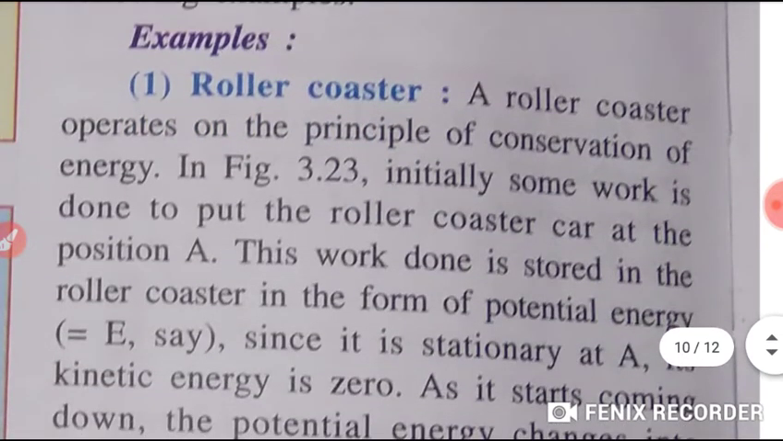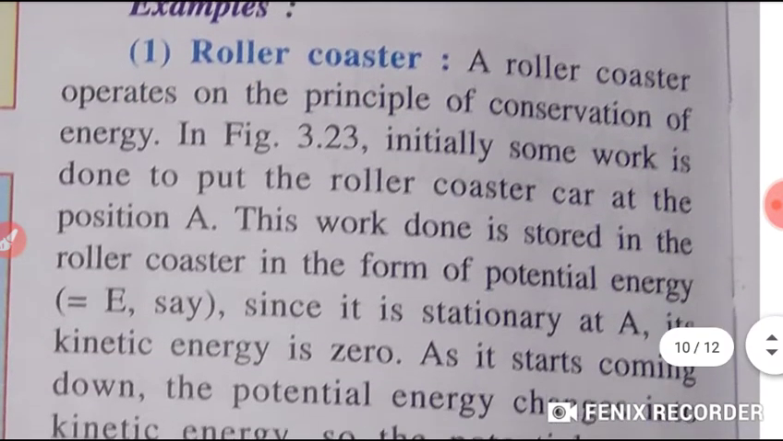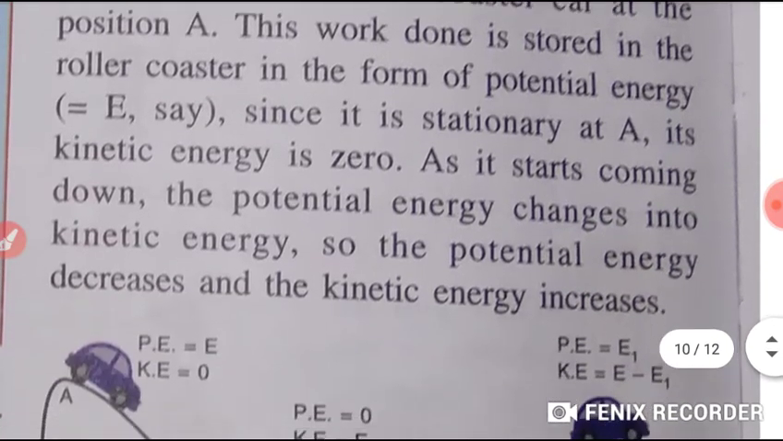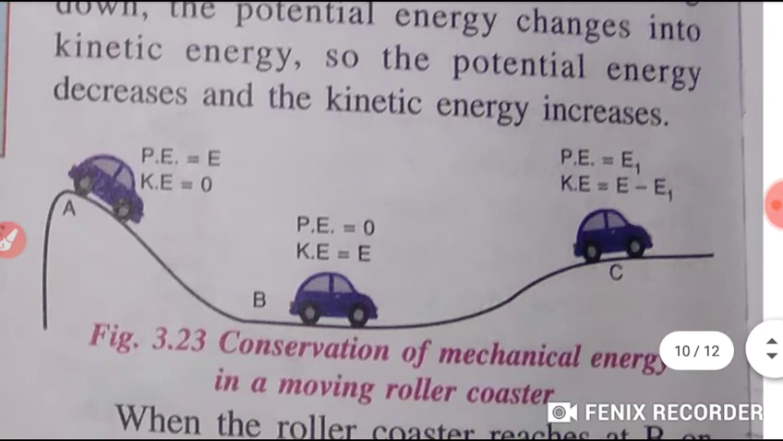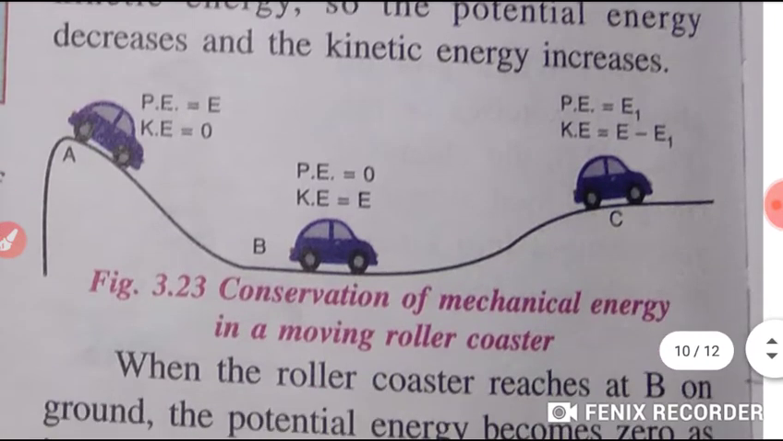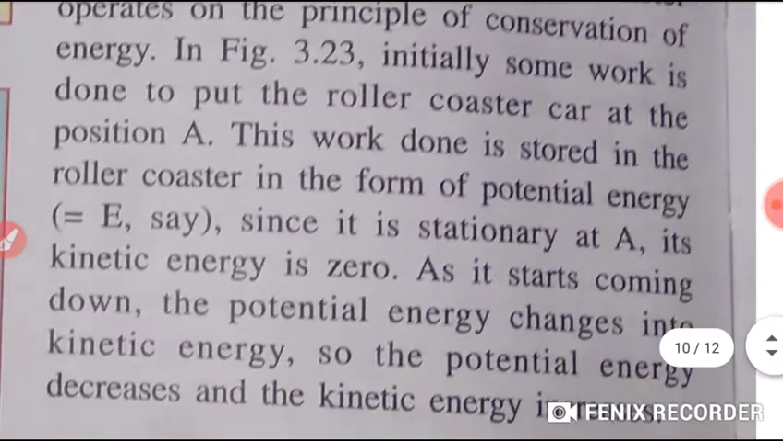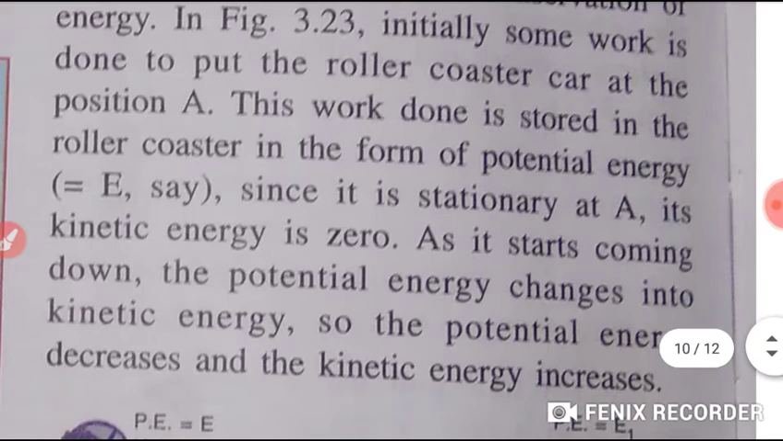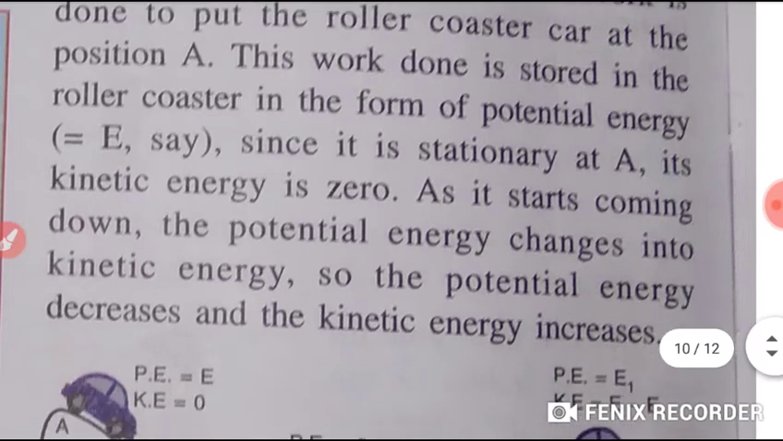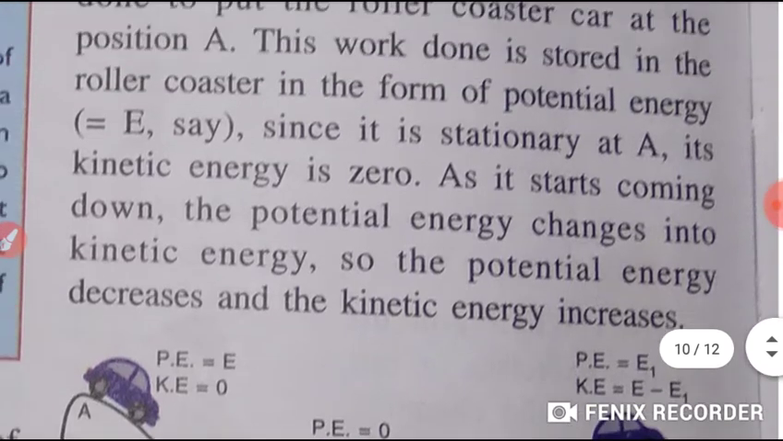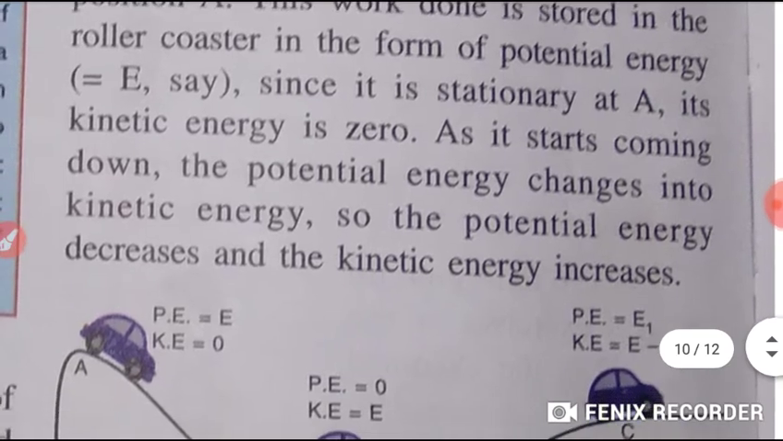First, the roller coaster. A roller coaster operates on the principle of conservation of energy, students. In figure 3.23, look here: conservation of mechanical energy in a moving roller coaster. We will study this. In this figure, students, initially some work is done to put the roller coaster car at position A. Are you seeing here? Then this work done is stored in the roller coaster in the form of potential energy.